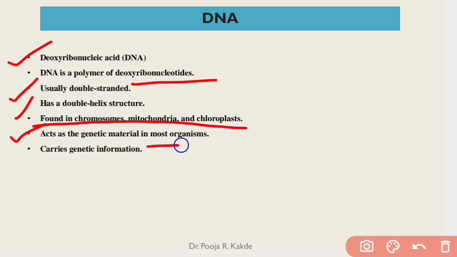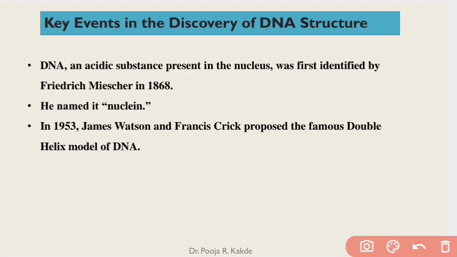Here we say most organisms because in case of viruses, RNA is present as a genetic material. DNA carries genetic information. Now, key events in the discovery of DNA structure. Friedrich Miescher in 1868 found an acidic substance in the nucleus which he called nuclein.